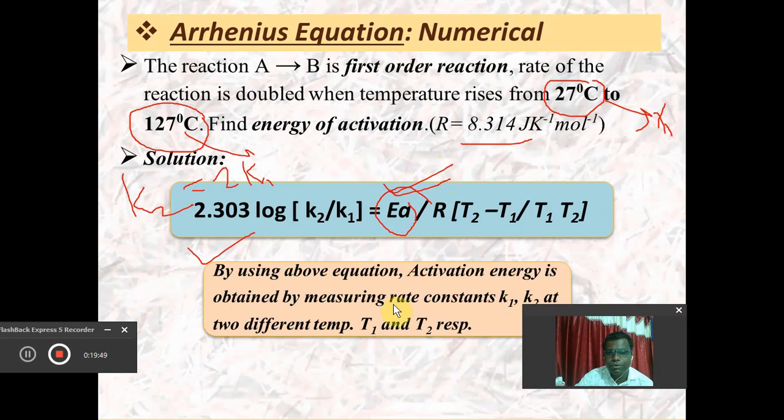So by using the above equation, the activation energy can be obtained by measuring the rate constants k1 and k2 at two different temperatures. The simple thing is that we have to put the value of k2 as 2k1. So k1 and k1 will cancel. You only have to see the log of 2, and it's very simple. We will discuss this numerical in the next part of the video, and we will also discuss other theories which explain the rate of reaction, like collision theory or transition state theory.